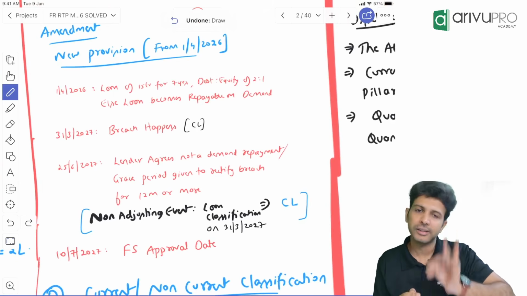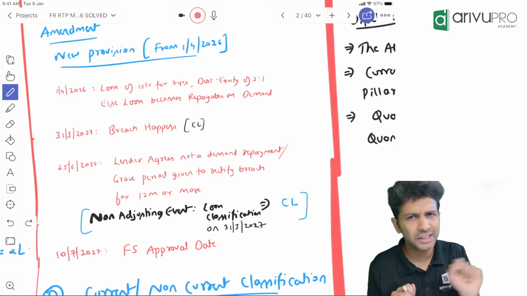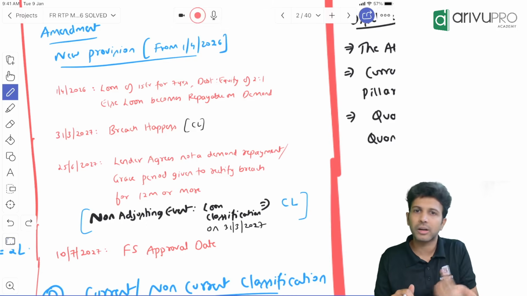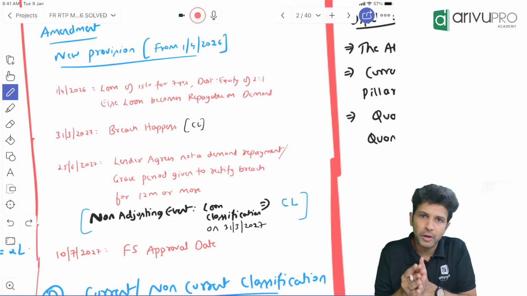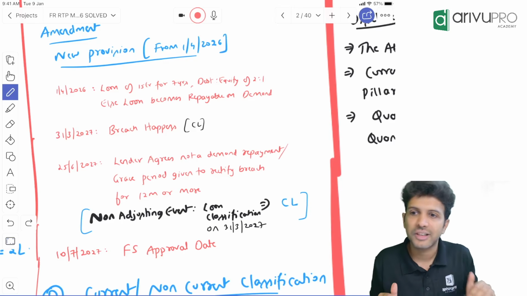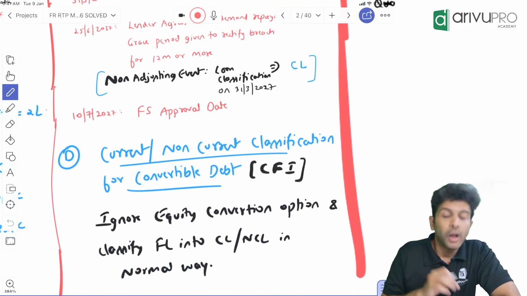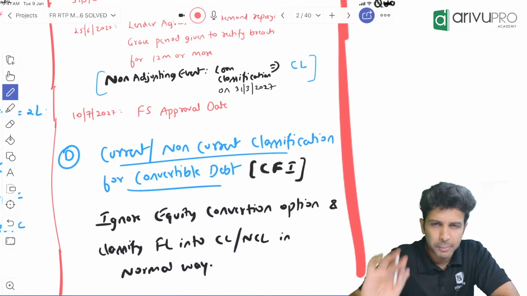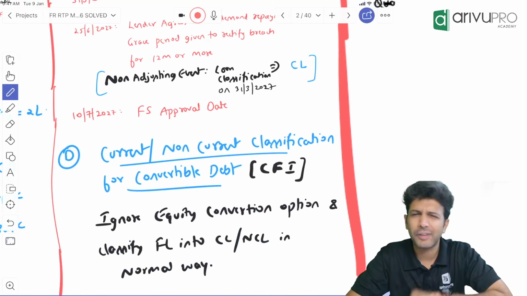Okay, people, you need to write the provision and give an answer. It could come for a 1 marker or a 2 marker, or it could be a 4 to 5 marker question, depending on how the ICAI frames the question. Okay. That's about the major amendment that we had to know. Rest everything is pretty faltu, right?